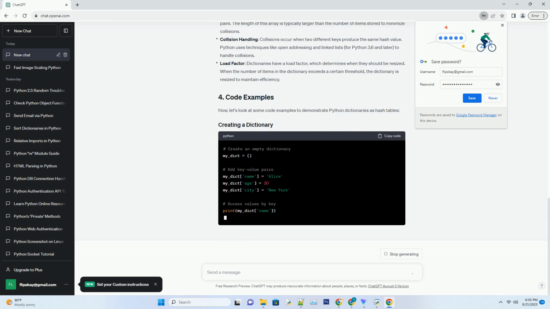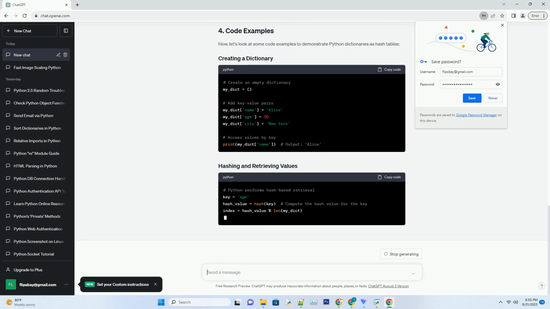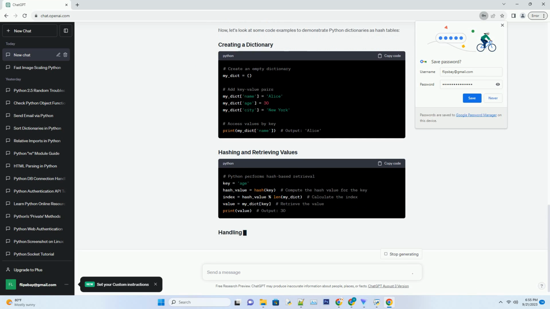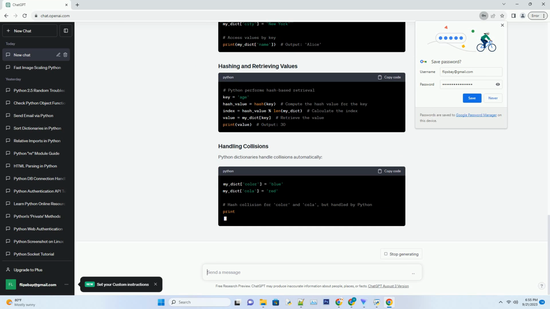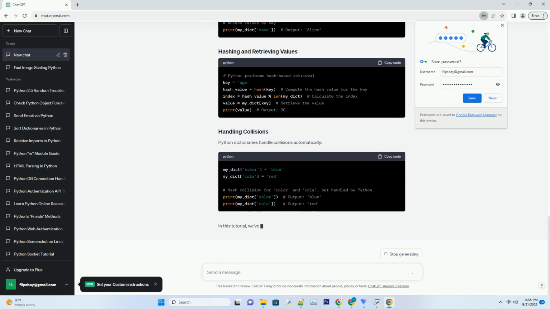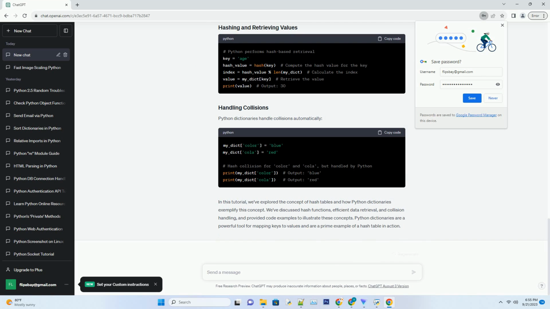Python dictionaries are a built-in data structure that implements the hash table concept. They are used to store key-value pairs, where each key is unique. Python dictionaries are highly efficient for data retrieval because they use a hash function to map keys to values. Here are some key characteristics of Python dictionaries as hash tables.